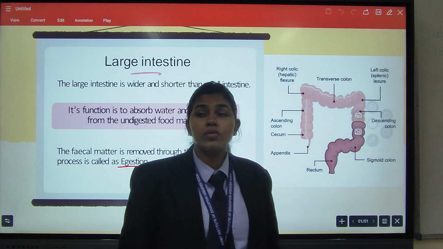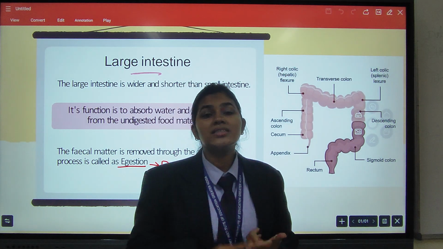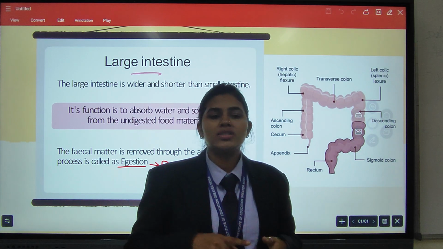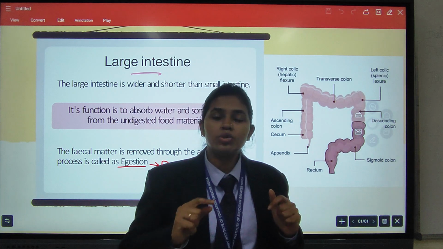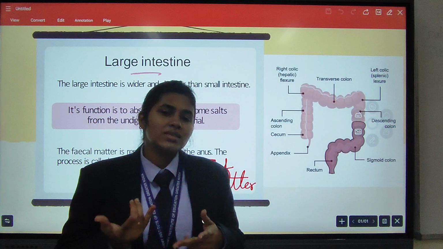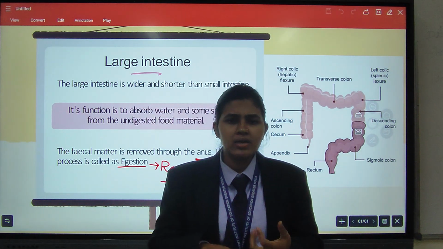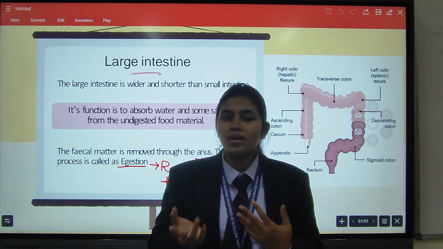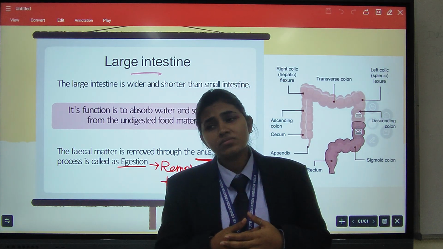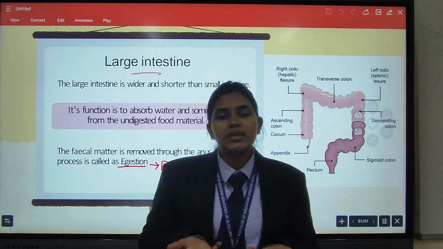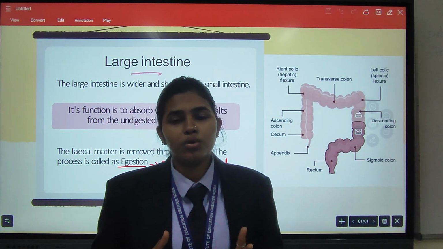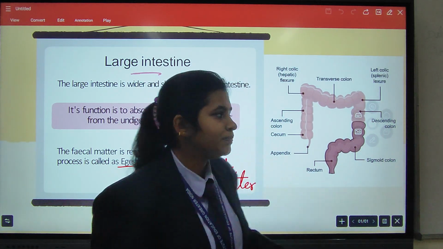Now we are going to learn about the accessory glands. We discussed the components of the alimentary canal. Now we are going to discuss the role of accessory glands. The accessory glands are the liver, the pancreas, and the gallbladder, where bile is stored. You all studied in the 6th class that bile is secreted by the liver and gets stored in the gallbladder. The role of the gallbladder is to store bile.